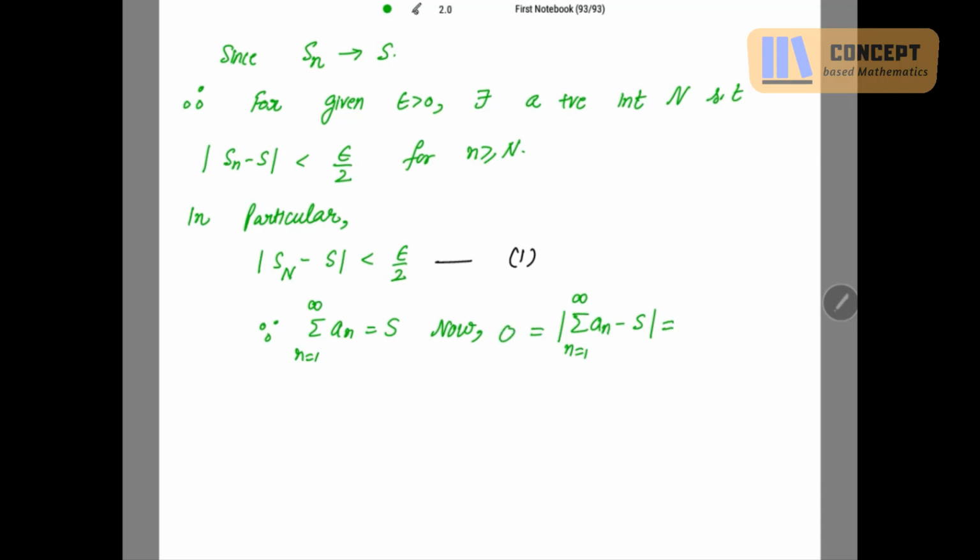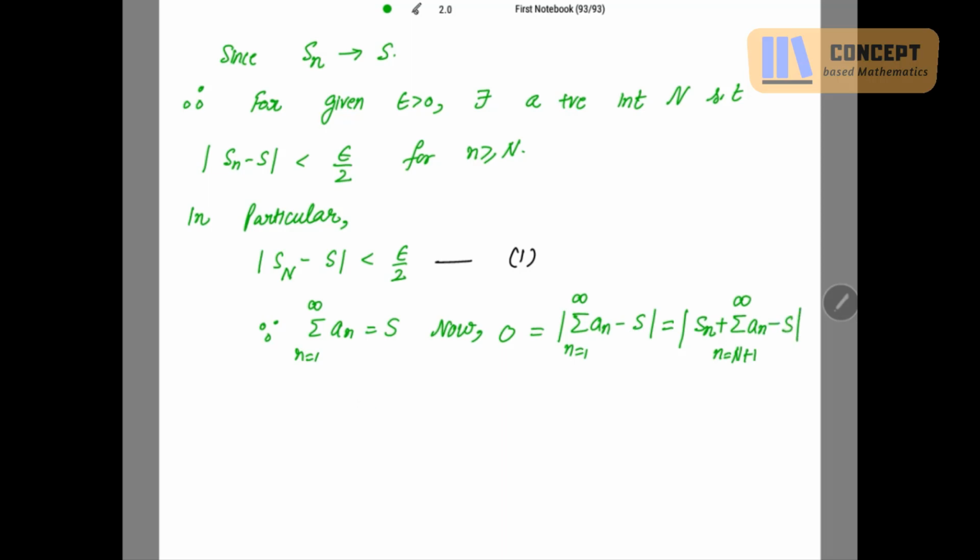Let's look at this sum from 1 to infinity. What I'm doing, I'm taking the sum for the first n terms, for which the sum is Sn, right? Plus the rest of the sum, which starts from n plus 1 to infinity of An, then minus S. Is it clear to you?